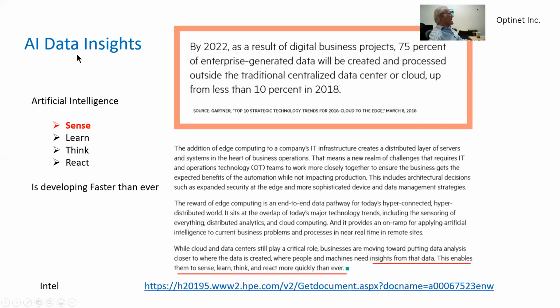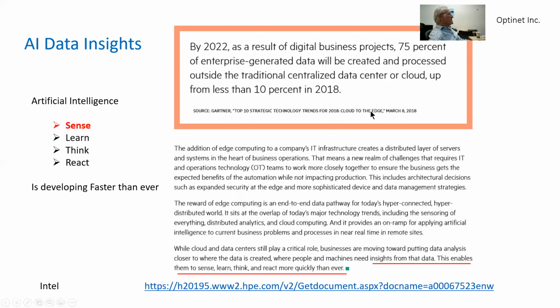The AI data insight provided by Intel is that by 2022, as a result of a digital business project, 75% of the enterprise generated data will be created and processed outside traditional central data centers or the cloud, up from less than 10% in 2018.